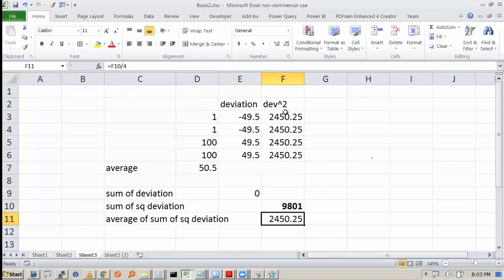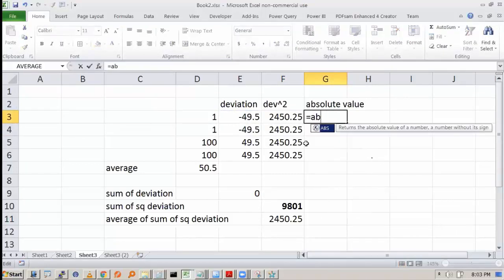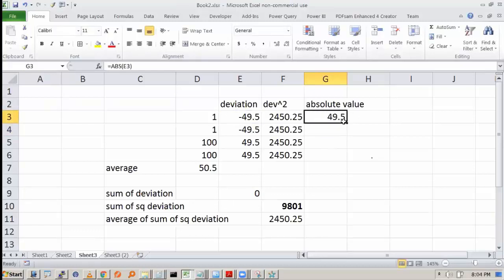But you can say, why do we have to square it? I can also take the absolute value. So I can take the absolute value of this. The absolute value in Excel is ABS. For a negative number, if you want to find the absolute value, you use ABS. It gives the absolute value of a number without its sign. See, we have got the absolute values.